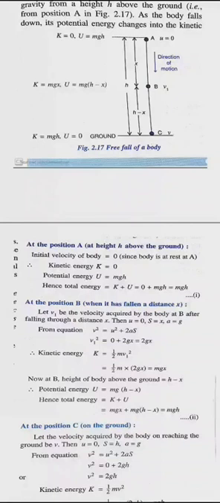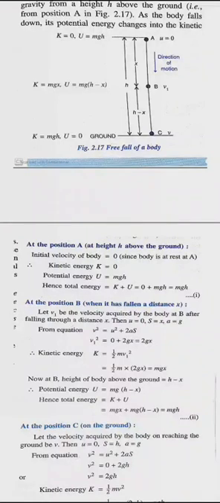Now I will use the formula kinetic energy is half m v1 square. So half m v1 square, I can write v1 square as 2gx, which I have just derived. The 2 gets cancelled, I get mgx. I got kinetic energy, now I will find potential energy. Potential energy formula is mgh. In this case, your h is h minus x. So when you open the bracket, you will get mgh minus mgx. Now you add both kinetic plus potential. What do you get? mgx and mgx get cancelled. Finally, you will get mgh.